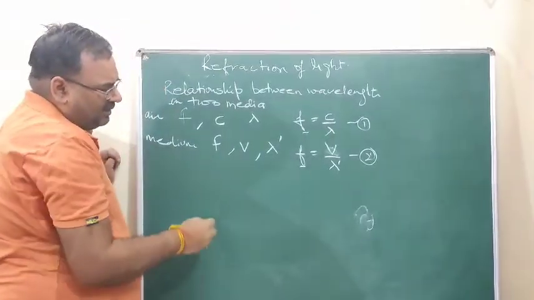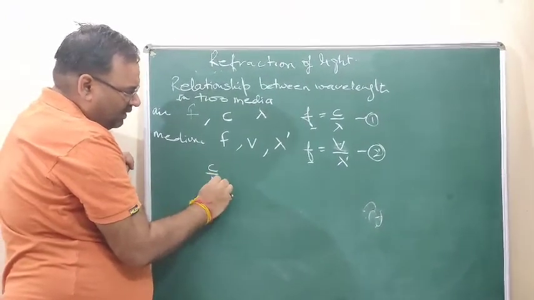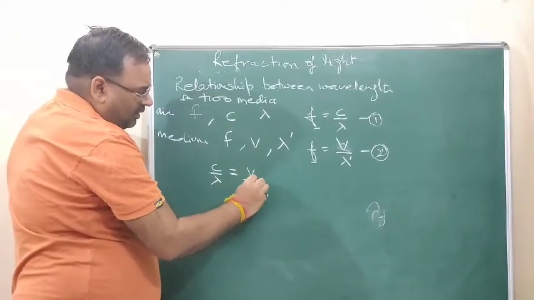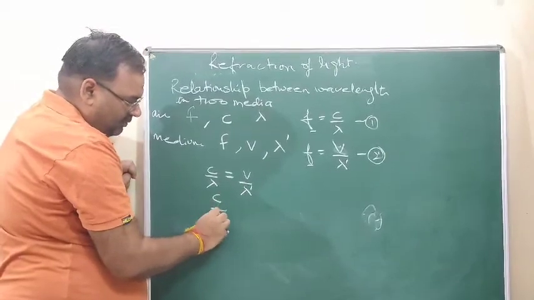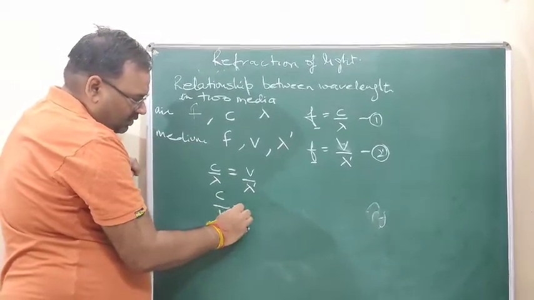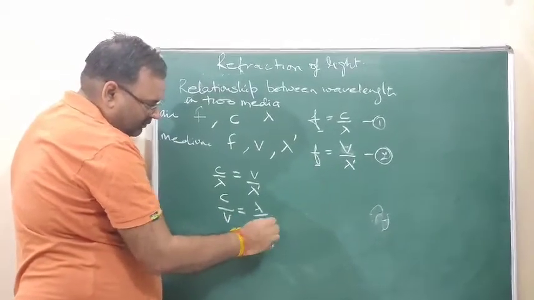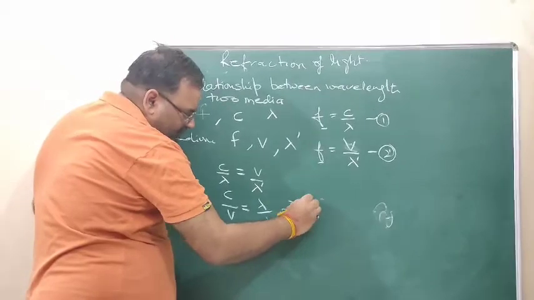So we get c upon lambda equal to v upon lambda dash. Now c upon v is equal to lambda upon lambda dash. Now c upon v is mu.